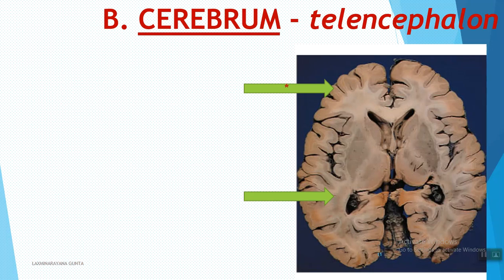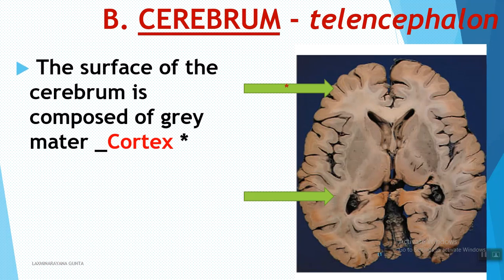Coming to the second part, that is called the cerebrum, which is also called the telencephalon. It is the major portion of the brain, and the surface of the cerebrum is composed of gray matter called the cortex. Here the outermost region is the dark colored region and the innermost region is the light colored region. The outermost region is called the cortex and the middle light colored layer is called the medulla.